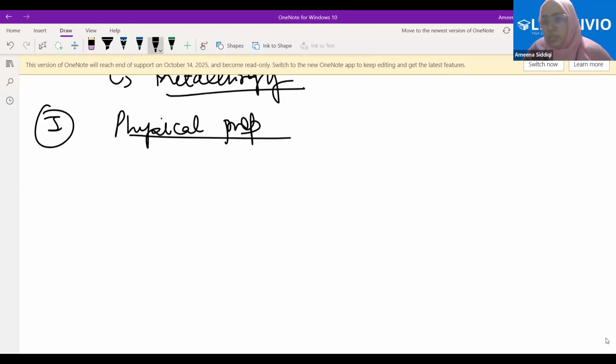Now, quickly tell me some of the physical properties of metals and non-metals. You must have learned this in class 9. Arfa, I'm starting this from you. Yes.